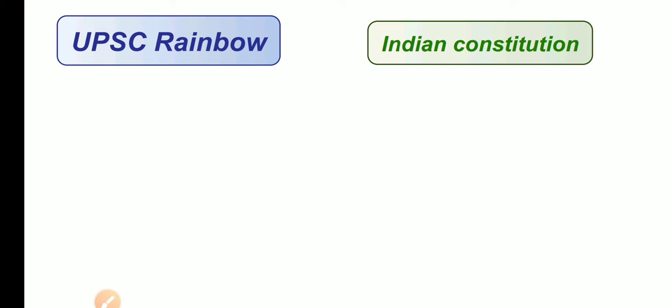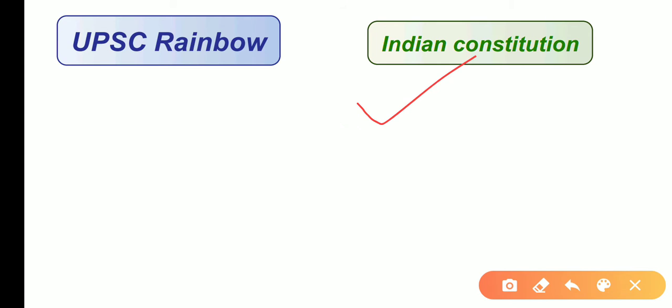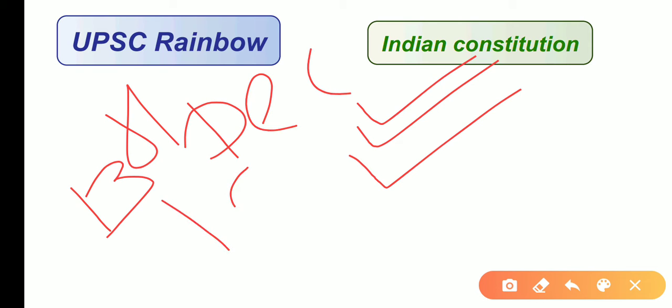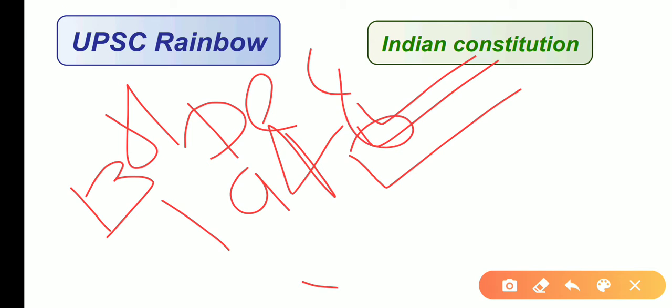So let us start with the new subject, that is the Indian polity. The first topic is the Indian Constitution. You know that the Indian Constitution is very important because it tells how the government is to govern, what rights are given to the people, and what the procedure for that is. You know that the making of the Indian Constitution started on 13th December 1946 and was completed on 26 November 1949.